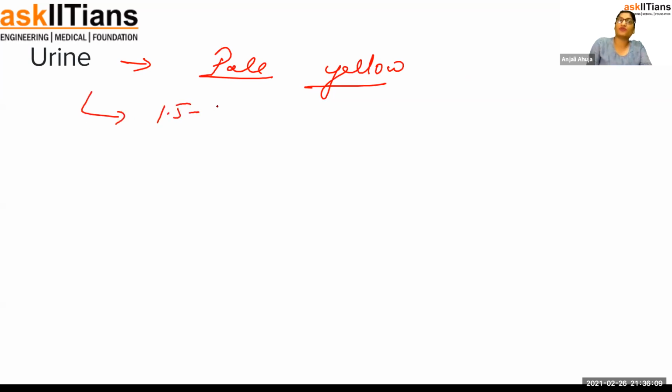Now, guys, if I talk about the urine, it is pale yellow in color. I told you that RBCs are broken up in the spleen, and that's why we have pale yellow urine. In a day, we can produce 1.5 to 2 liters of urine. If we drink more water, our kidney will be working perfectly. If we do not drink much, there will be pressure on the kidney to save water in our body. That should not happen. We should take water in a good amount, not in excess, not too little, but in an optimum amount.